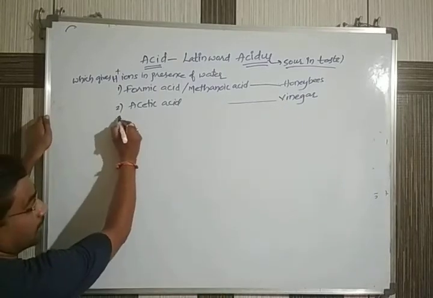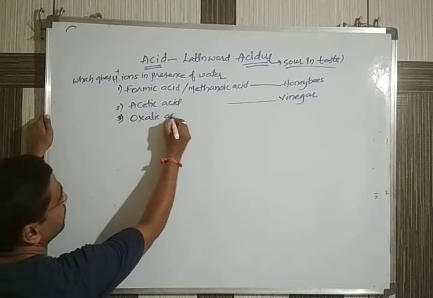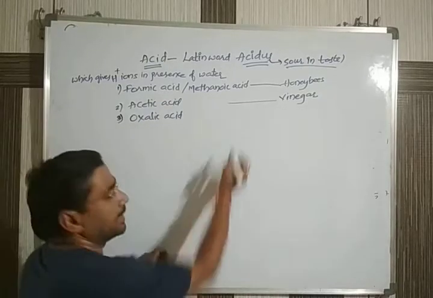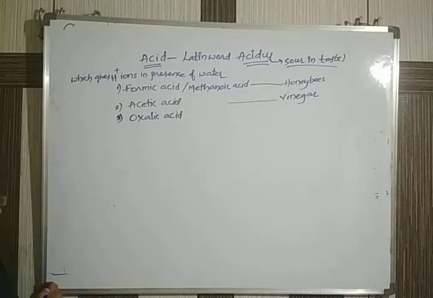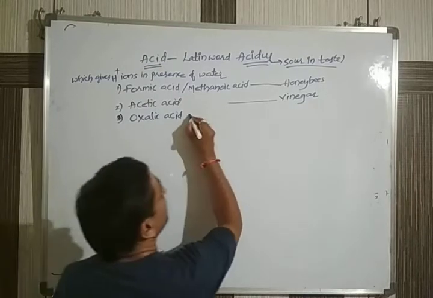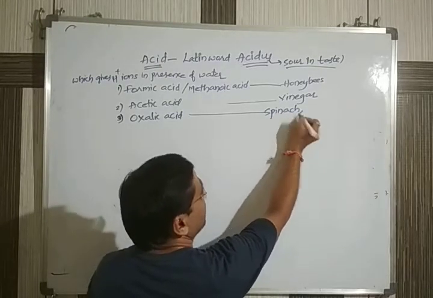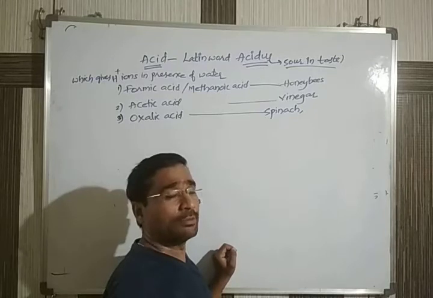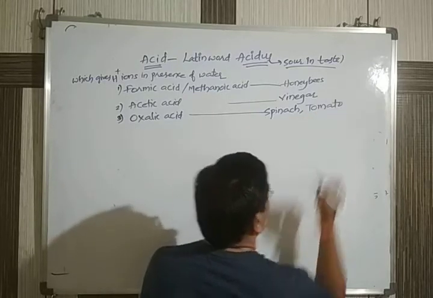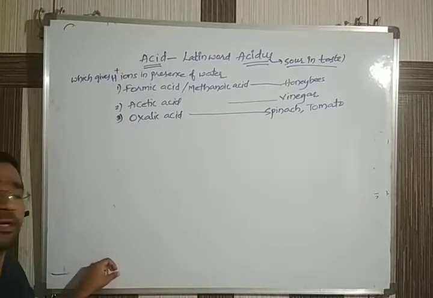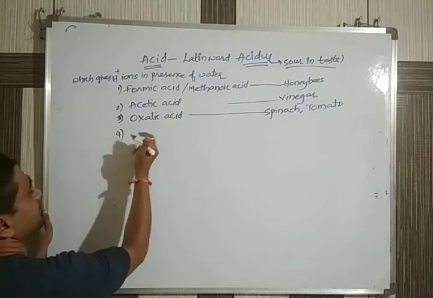Coming to the next one, oxalic acid. Oxalic acid is present mainly in spinach, the leafy vegetable, and you may also come across it in tomato.